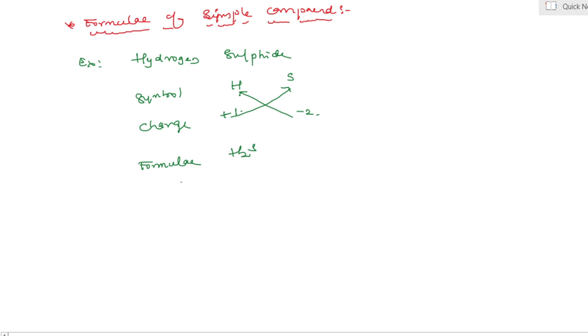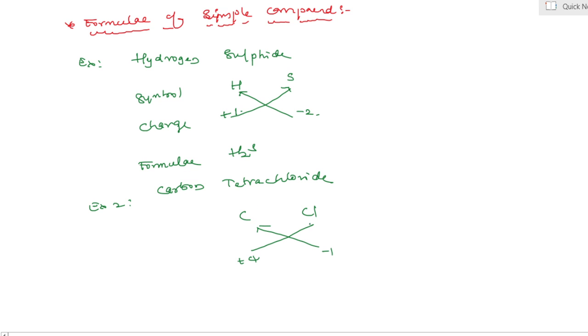Yes, my dear students, here we take the second example, example 2, carbon tetrachloride. Here symbols are C and Cl, C plus 4 and Cl minus 1.